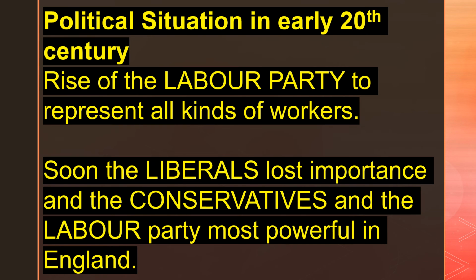And that is why another party emerged, and that is the Labour Party. And this Labour Party, it represented all workers. So soon the liberals, they lost their importance, and the conservatives and the Labour Party became most powerful in England.